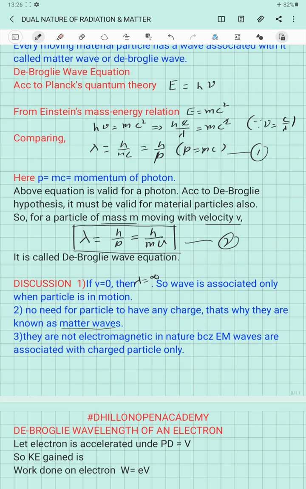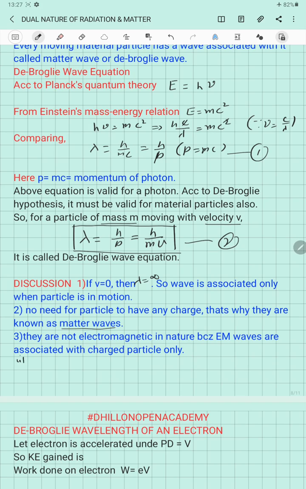Third point, they are not electromagnetic in nature. Matter waves are not electromagnetic in nature because electromagnetic waves are associated with the accelerated charged particle, and because in equation number 2 we do not have any charge associated with the particle, this means that these waves are not electromagnetic but only materialistic in nature.